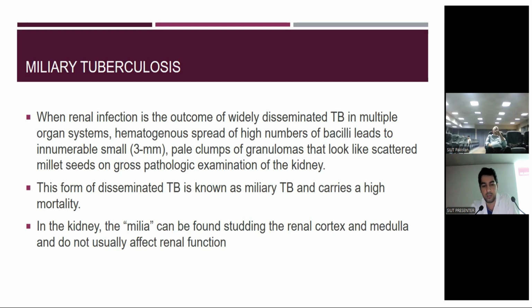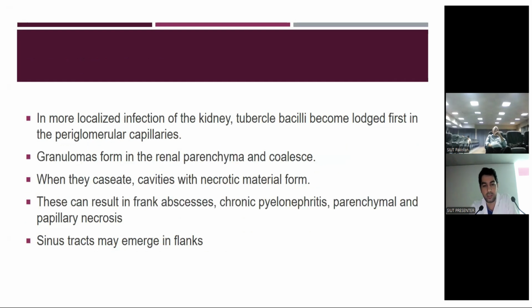In the kidney, the miliary lesions can be found studding the renal cortex and medulla and do not usually affect renal function. In the more localized infection of the kidney, tubercle bacilli become lodged first in the periglomerular capillaries. Granulomas form in the renal parenchyma and coalesce. When they caseate with necrotic material formation, they result in frank abscess, chronic pyelonephritis, and parenchymal and papillary necrosis. Sinus tracts may emerge in the flanks.